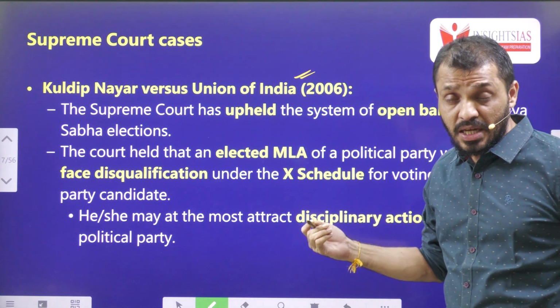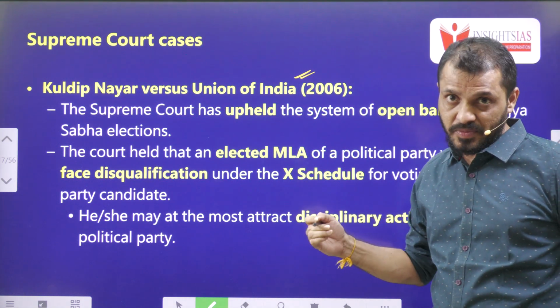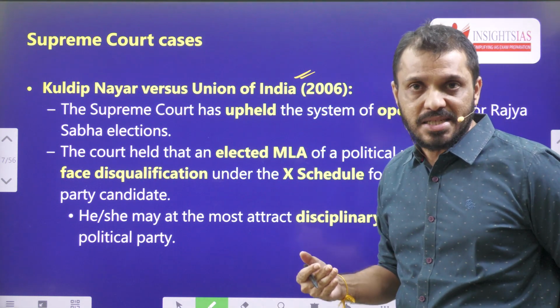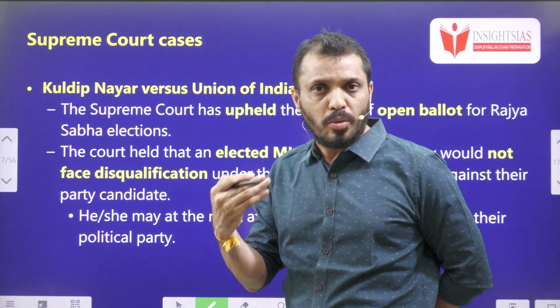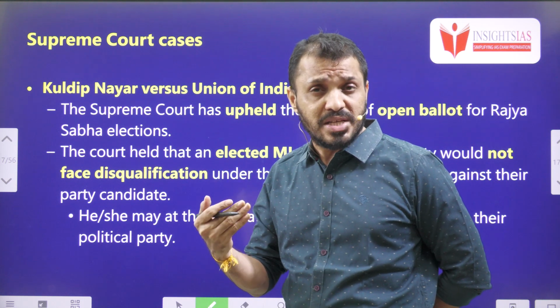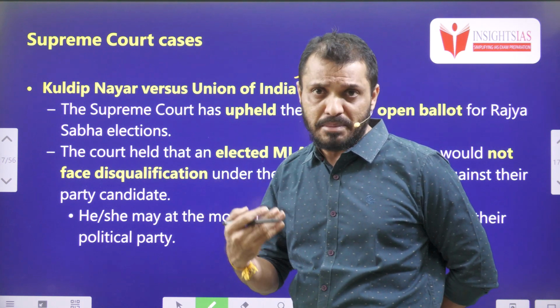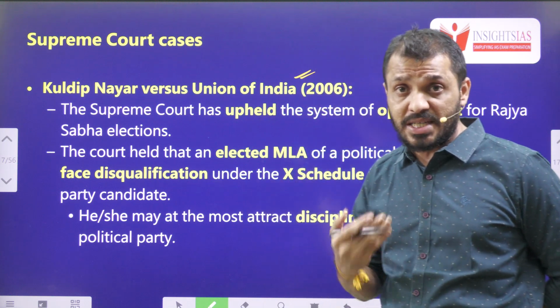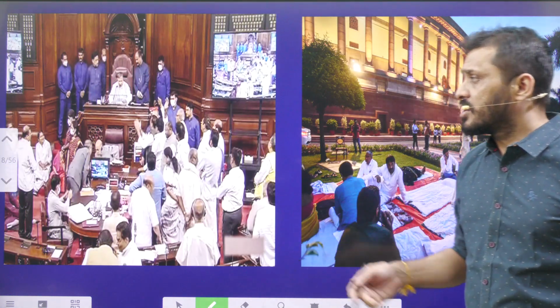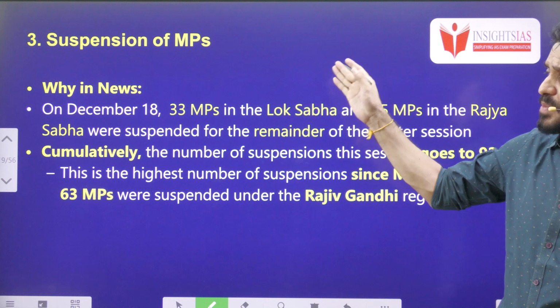The Supreme Court upheld that there is nothing wrong in having the open ballot system. Because if there is no open ballot system, and the party MLAs are not obeying the political party orders, then obviously the political party system will collapse. That will obviously affect the democratic system. Next, topic number 3. This is regarding the suspension of MPs.